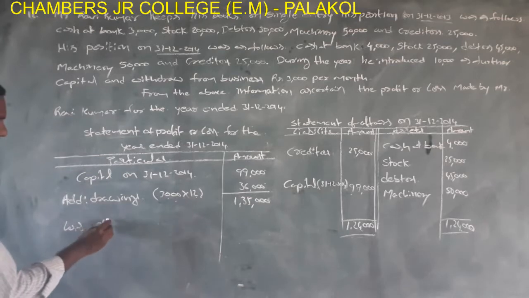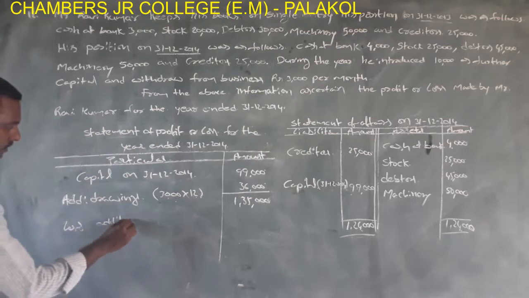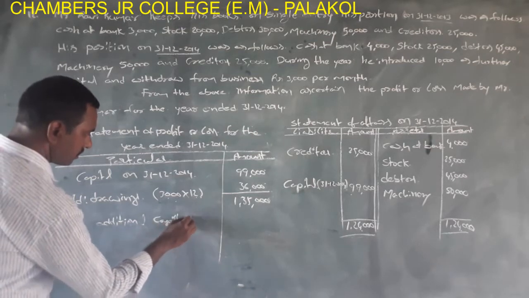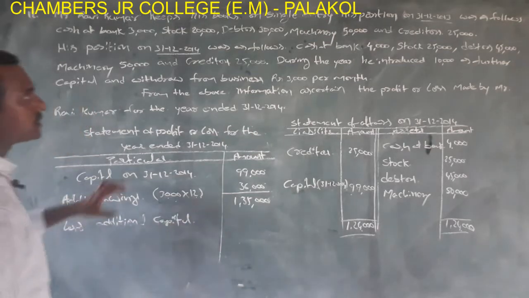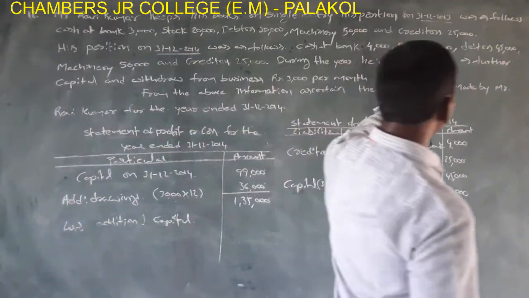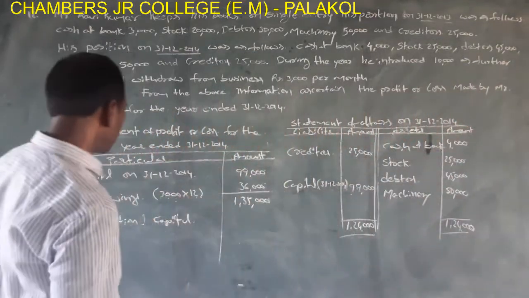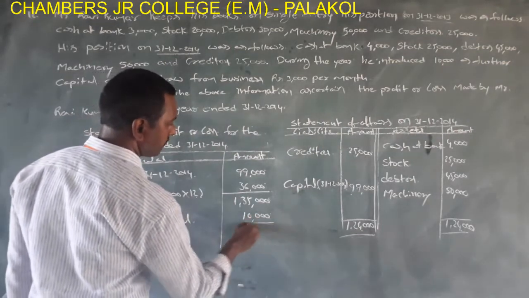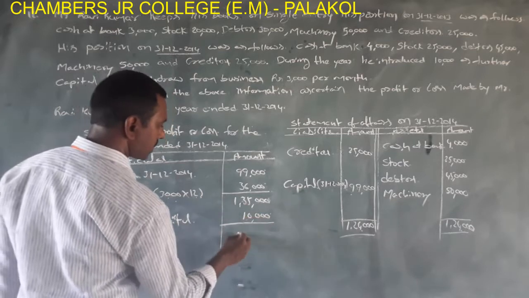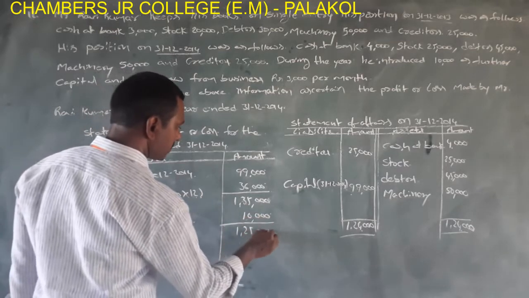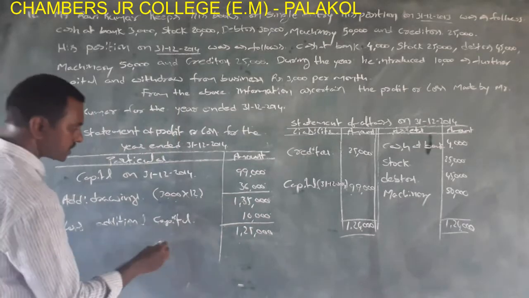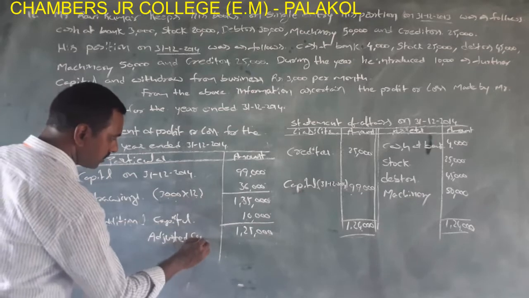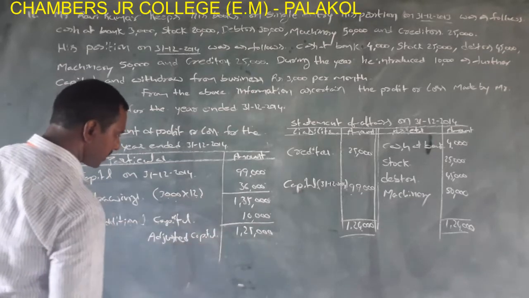Now less the additional capital. Here the additional capital amount is, he introduced 10,000 as further capital, that is the additional capital, 10,000. 1,35,000 minus 10,000, 1,25,000. This 1,25,000 is called adjusted capital.